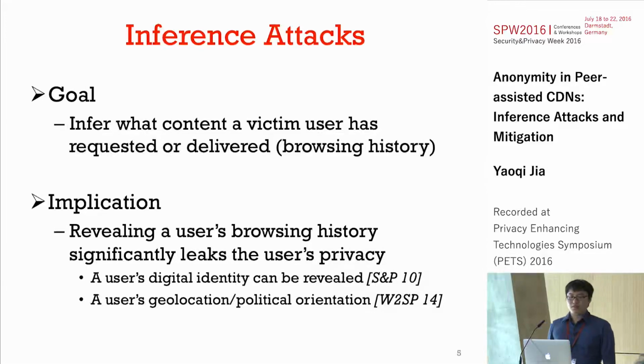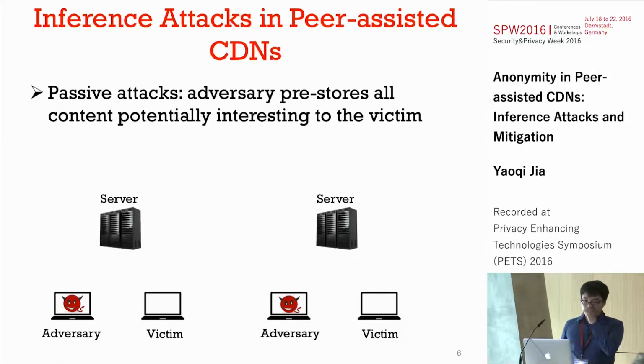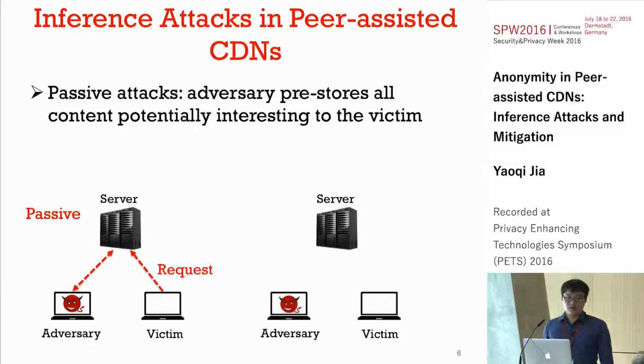We classify inference attacks into two categories, that is, passive and active attacks. For the passive attacks, the adversary pre-stores all the content potentially interesting to the victim, and when the victim sends a request to the server, the server will instruct the adversary peer to deliver the content to the victim. This way, the adversary can learn what the victim has requested.